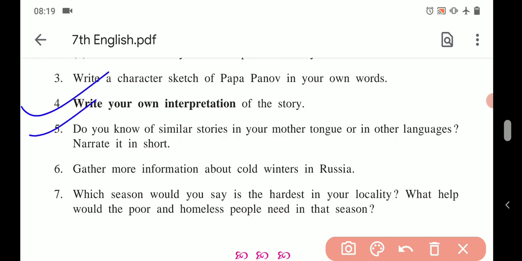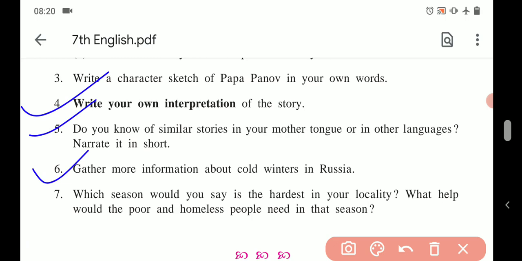Next, do you know of similar stories in your mother tongue or in other languages? Narrate it in short. So you have to write a similar story. The message of the story is service to man is service to God. So you have to think of such stories from your mother tongue or any other language, and those stories you have to narrate in short. You have to write in short how someone helped another, that you have to write as a part of this question's answer. Sixth one, gather more information about cold winters in Russia.